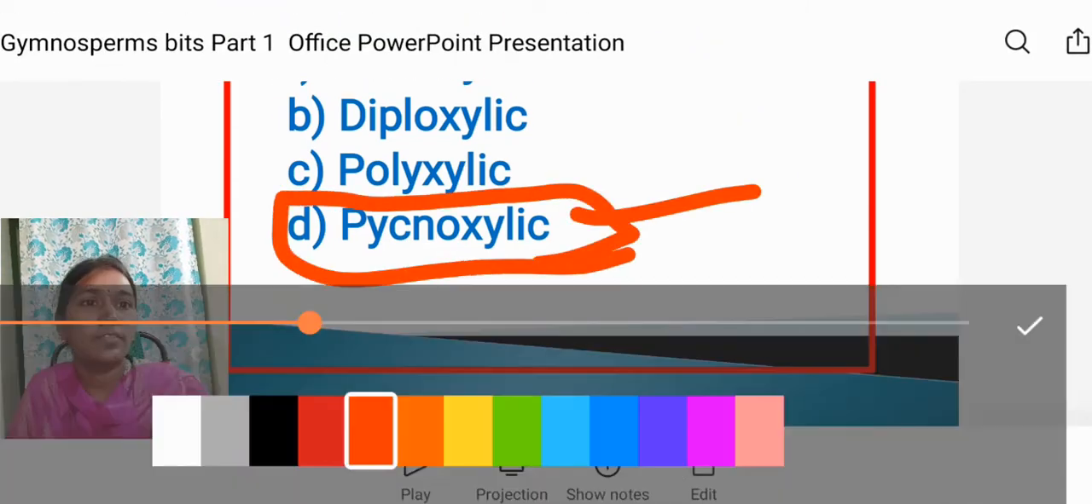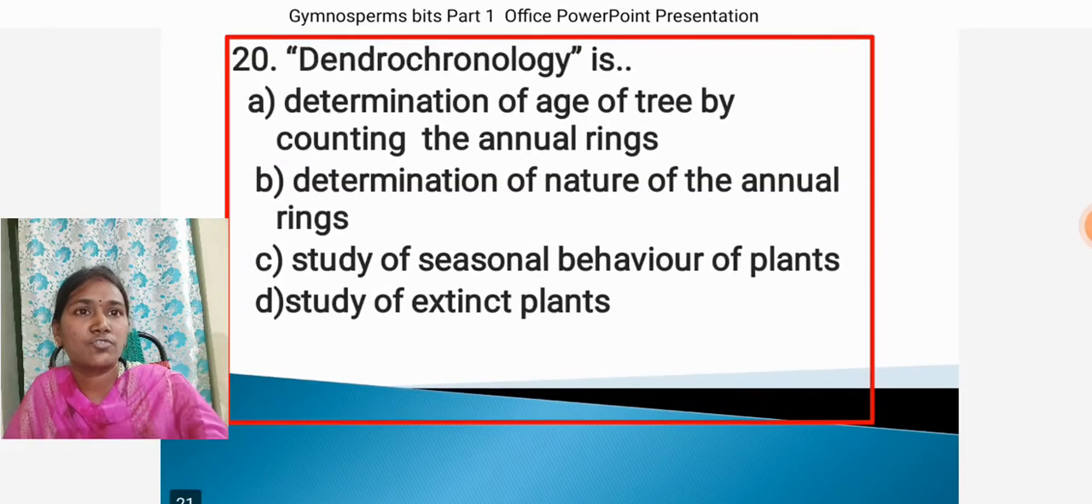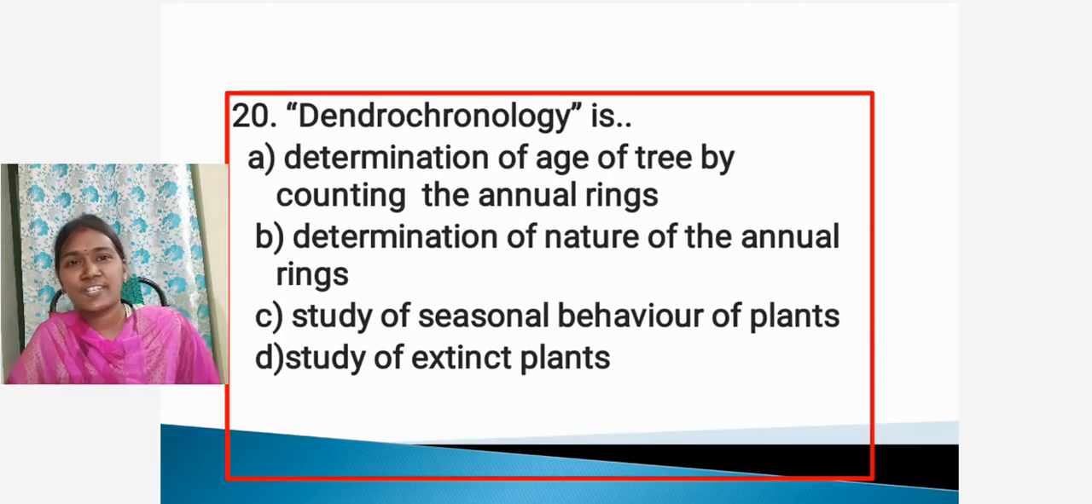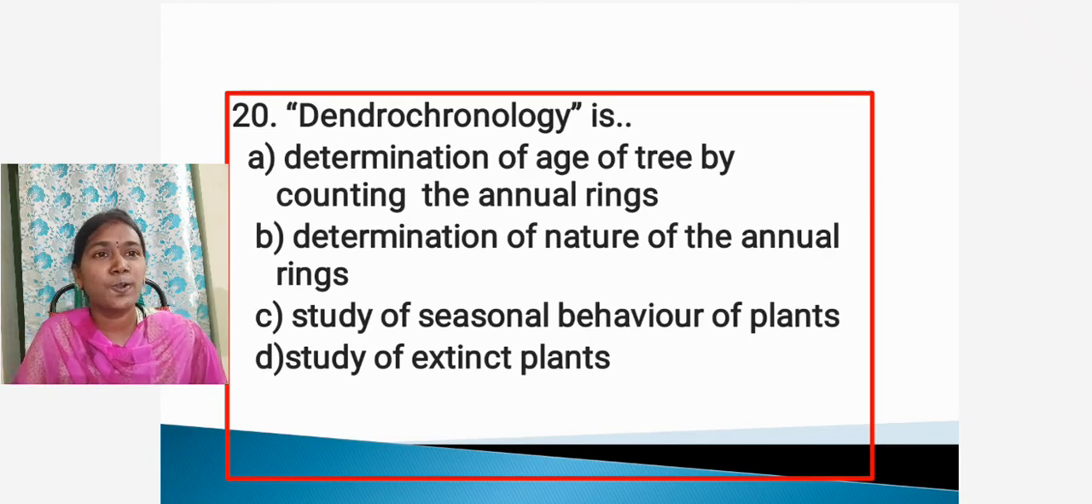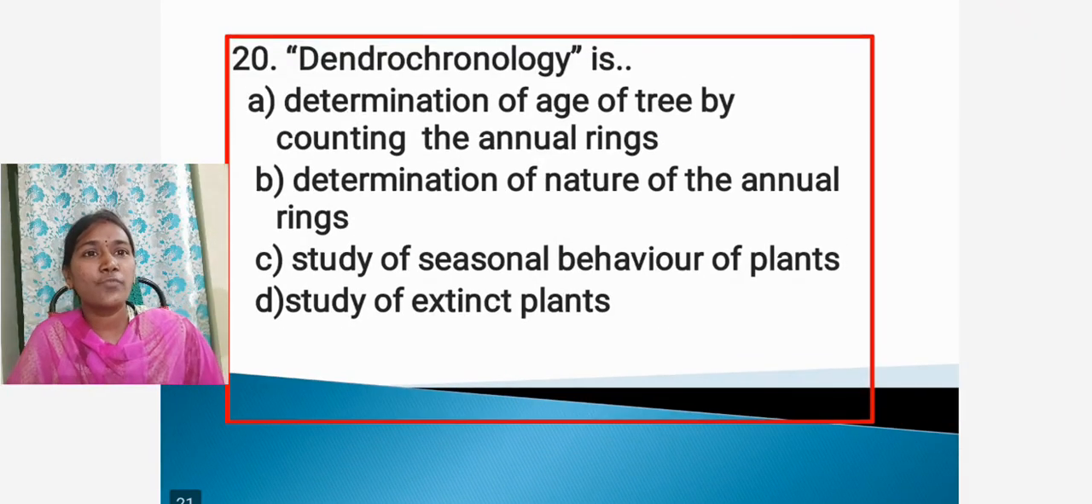This is the answer. Then going to the last question, it's a very interesting question also. Dendrochronology. What is dendrochronology? Option A, determination of age of tree by counting the annual rings. Option B, determination of nature of the annual rings. Option C, study of seasonal behavior of plants. Option D, study of extinct plants.